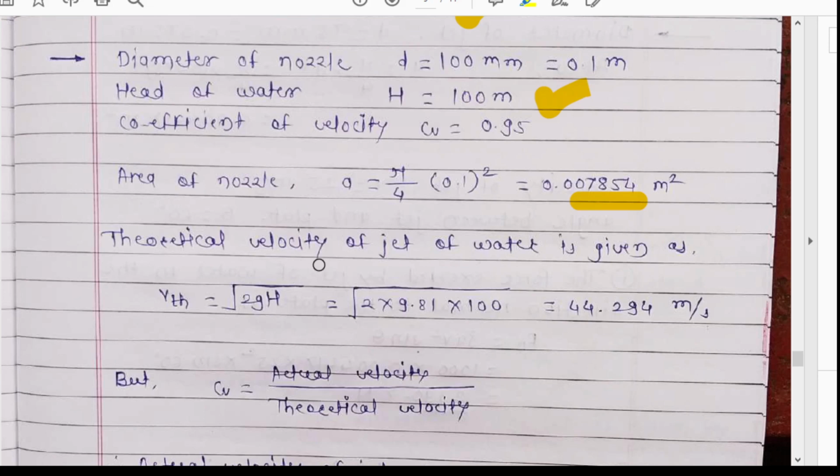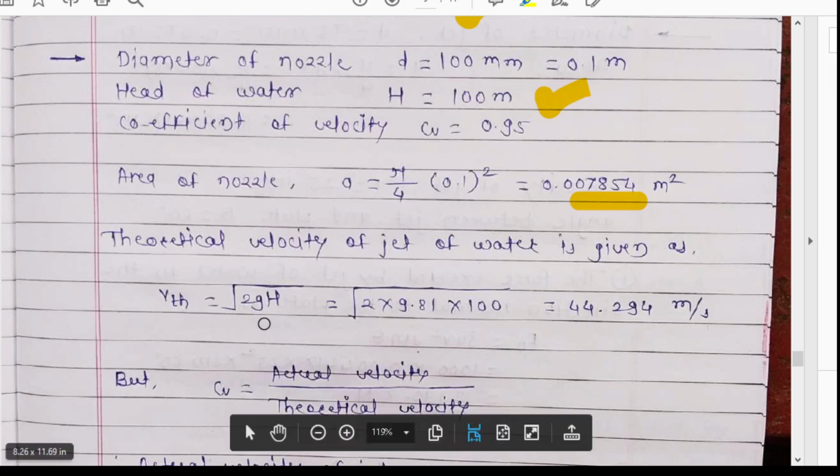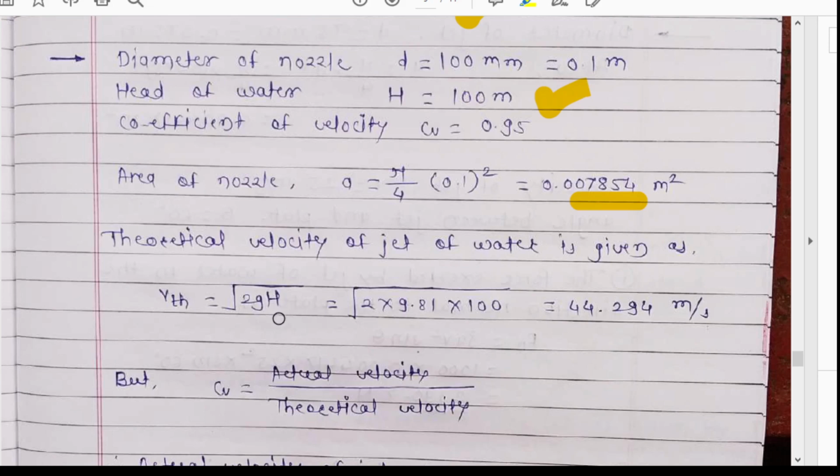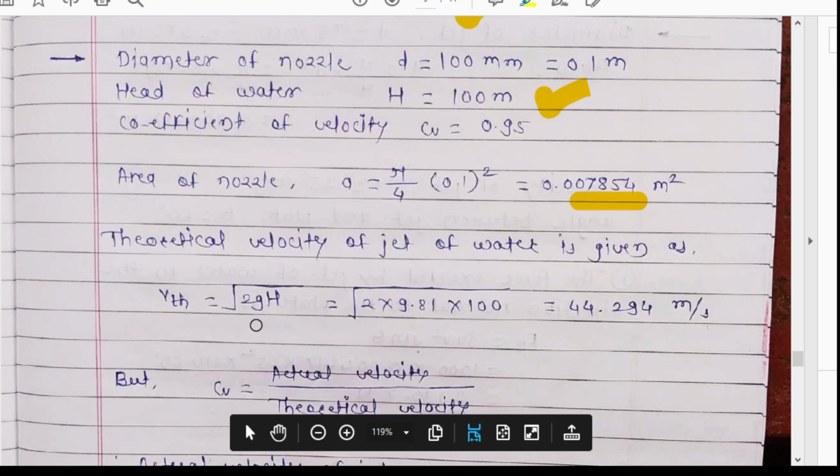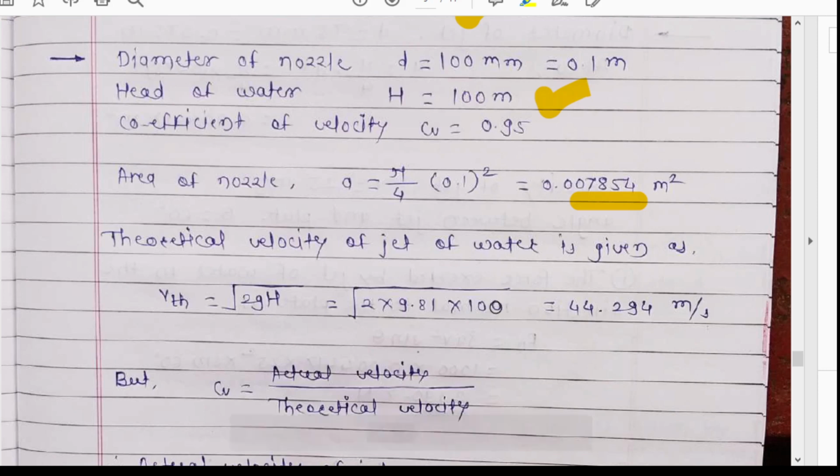First we find the theoretical velocity of the jet of water, Vth equals root 2gh. You are familiar with this. Root 2 g, with g as 9.81, a constant value, and h given as 100 meters, which is already in meters, so no conversion is needed.